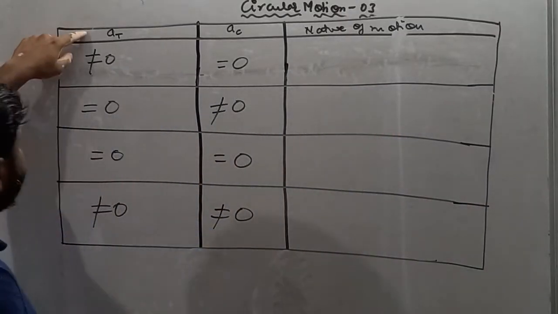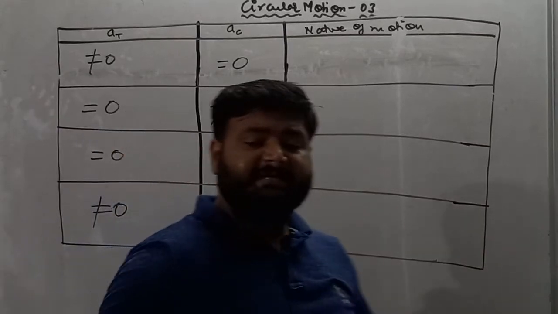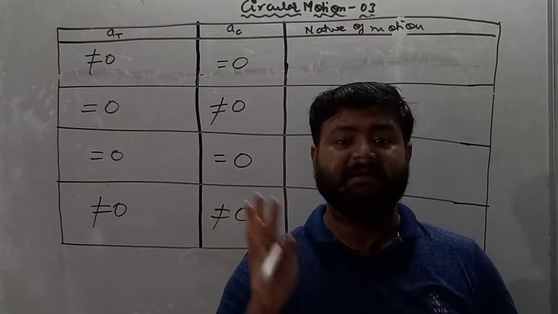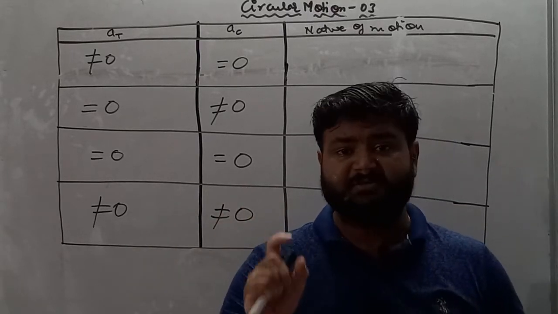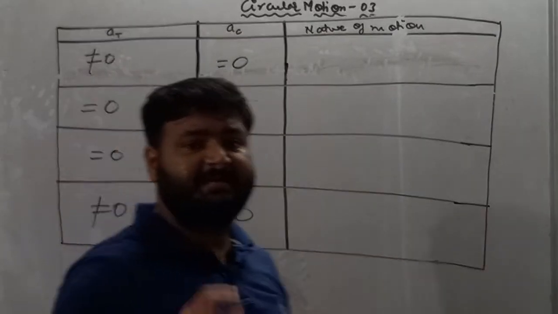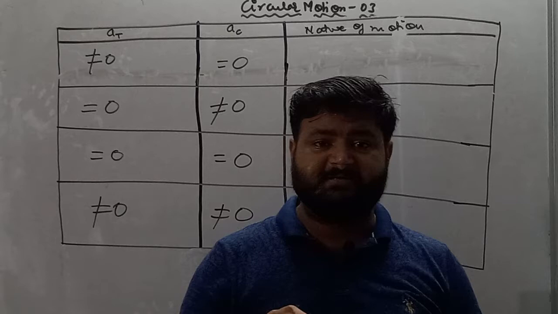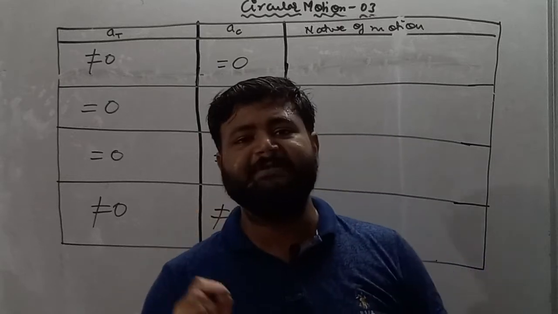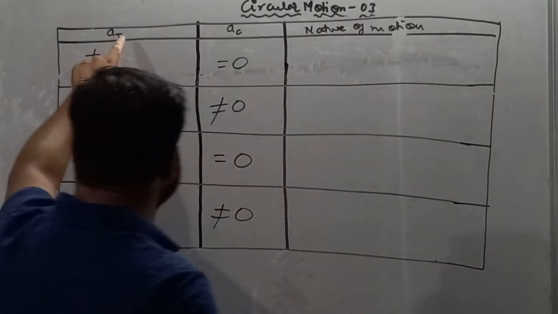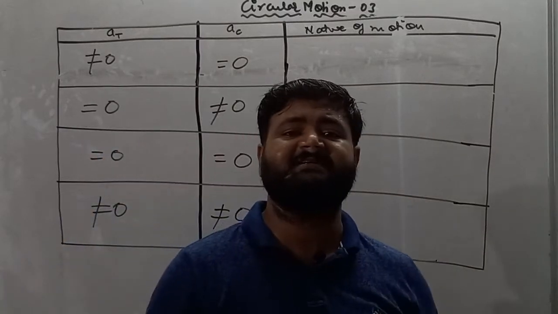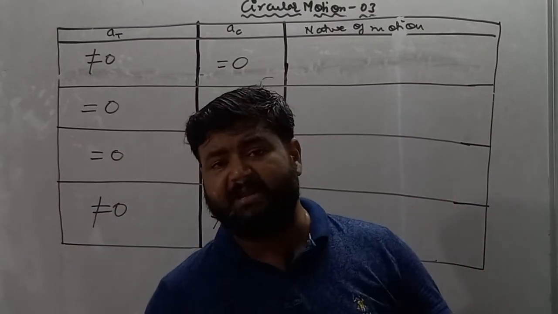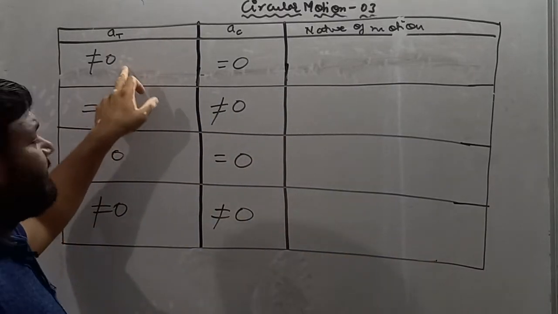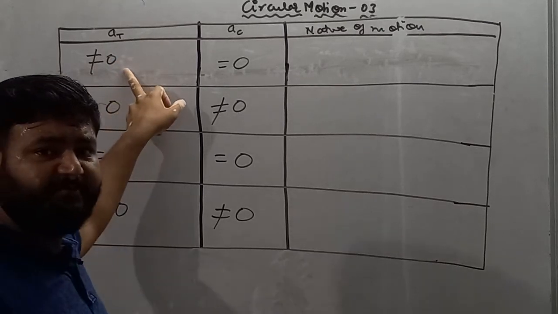So see, tangential acceleration is not equal to 0. Tangential acceleration is not equal to 0 means tangential acceleration is acting on the particle. Tangential acceleration is present on the particle. So if tangential acceleration is present on the particle, it means the magnitude of velocity is changing, because tangential acceleration only acts if the magnitude of velocity is changing. So tangential acceleration is there because it is not equal to 0. So the magnitude of velocity changes.